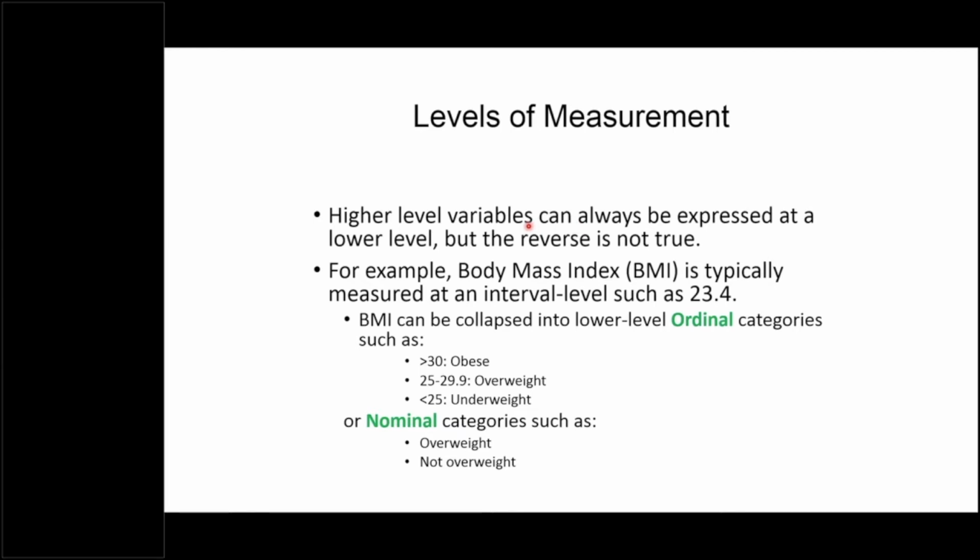If you only have 1 and 0 categories, then you will not be able to convert it into the actual blood pressure data. But if you have actual blood pressure data, then you can always convert these data into the ordinal scale or nominal scales.